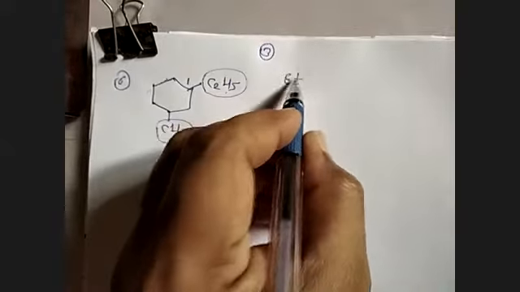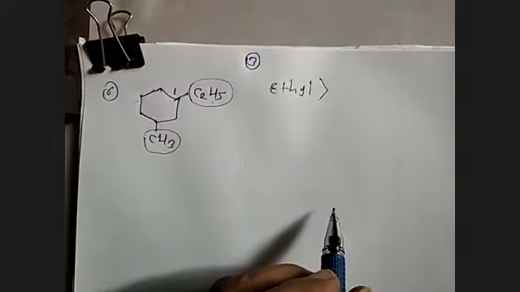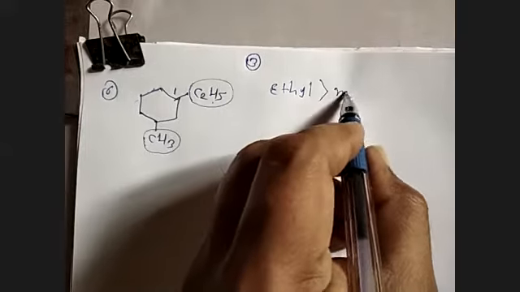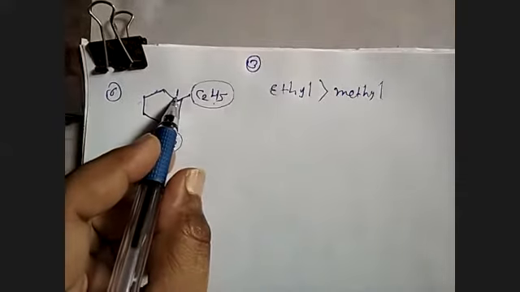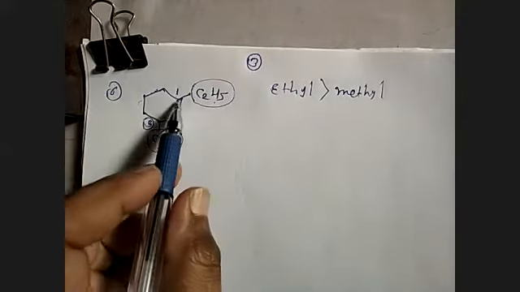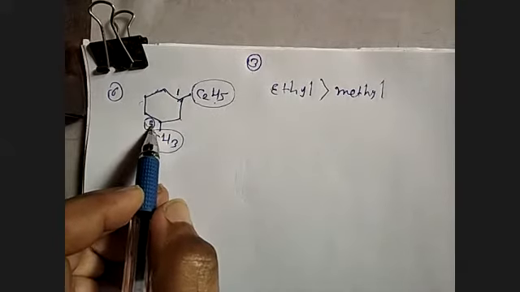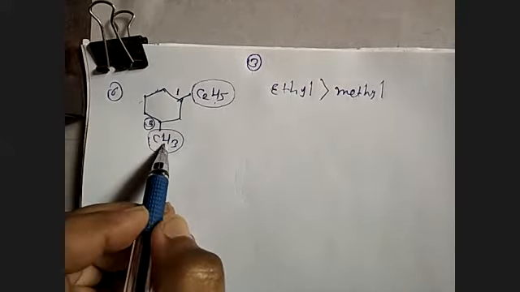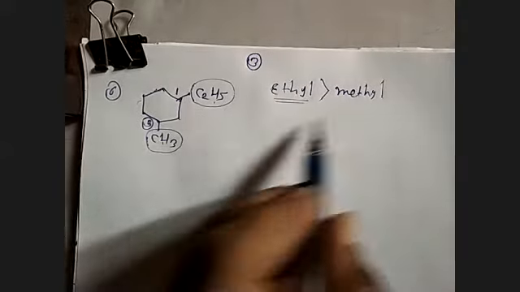Because ethyl is given the first priority over the methyl group. So ethyl will be given the first number and methyl second, and this will be third. 1, 2 and 3. At third we are having methyl. So ethyl has carbon number 1 and methyl at carbon number 3.